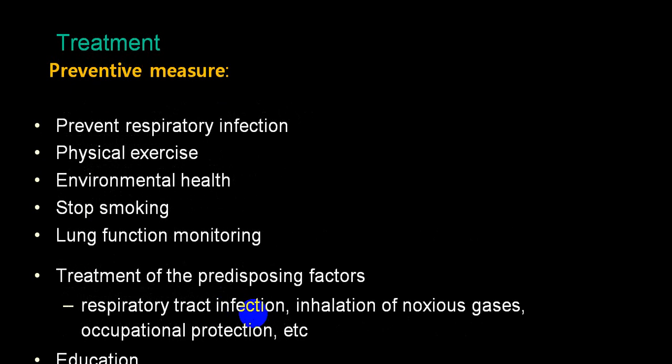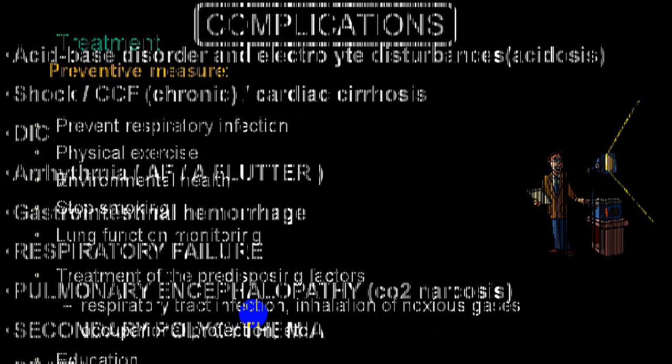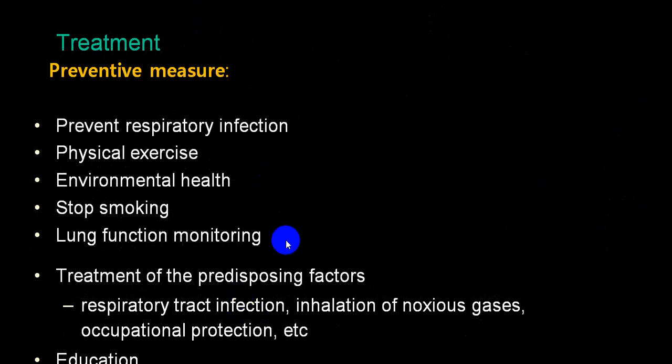These are preventive measures: stop smoking, regular physiotherapy, reduce predisposing factors like repeated respiratory tract infection, inhalation of noxious substances, smoking, occupational protection, education, environmental health,